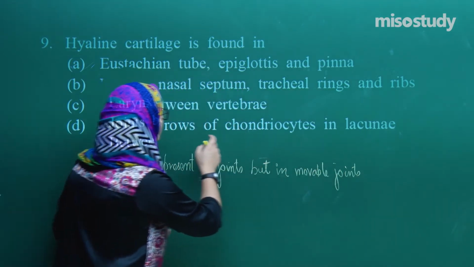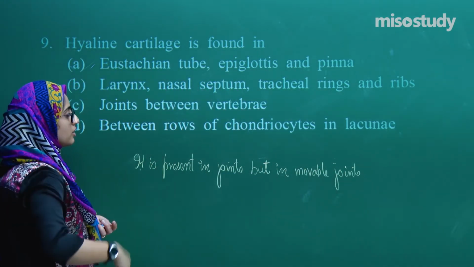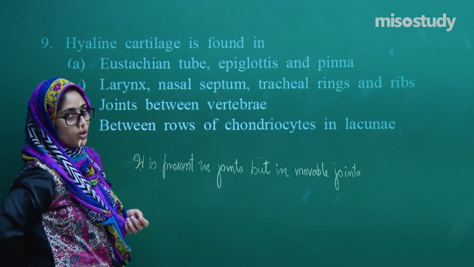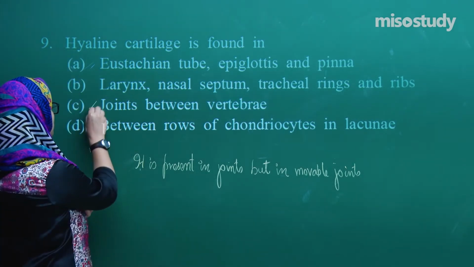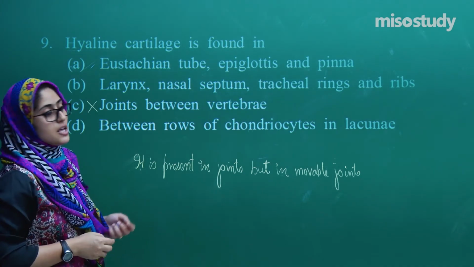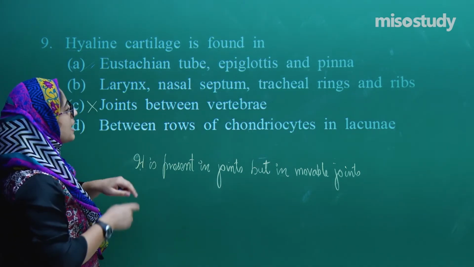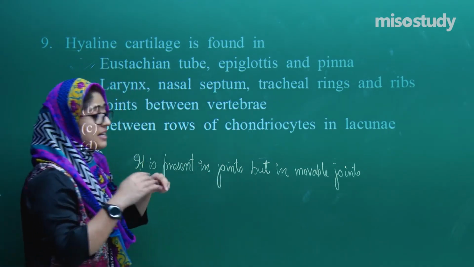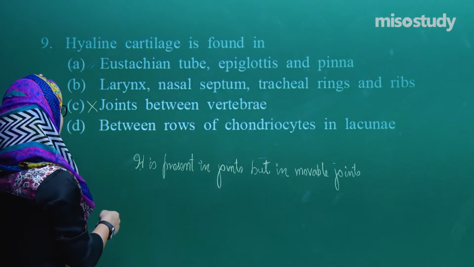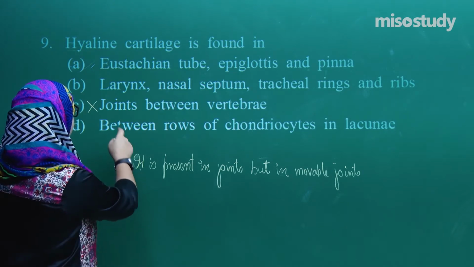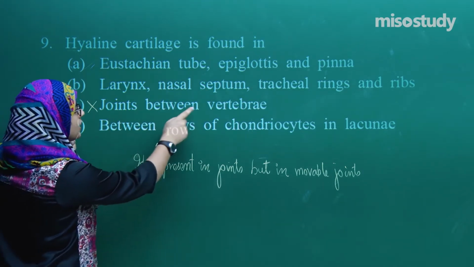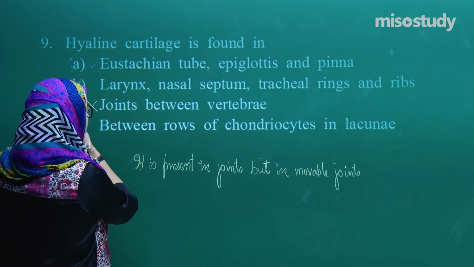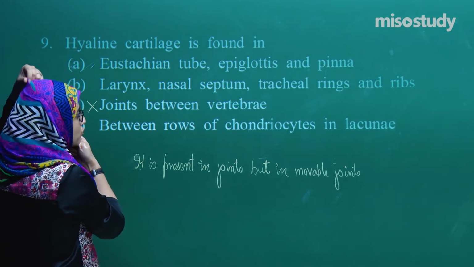So do these joints move? The vertebra that we have, does our vertebra move? No, it does not. So this option is eliminated. The joints between the vertebra do not move, and hyaline cartilage is present in the movable joints, in the articulating surfaces. So hyaline cartilage is not present in joints between the vertebra. So this is gone.